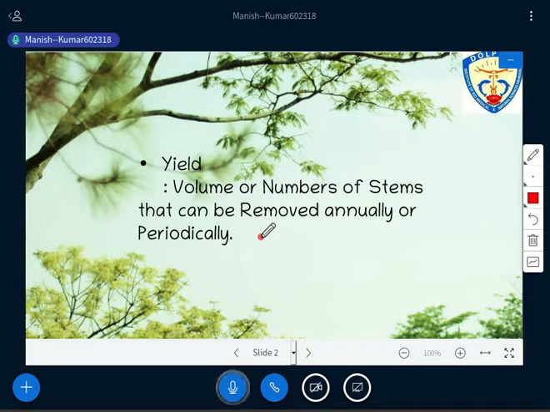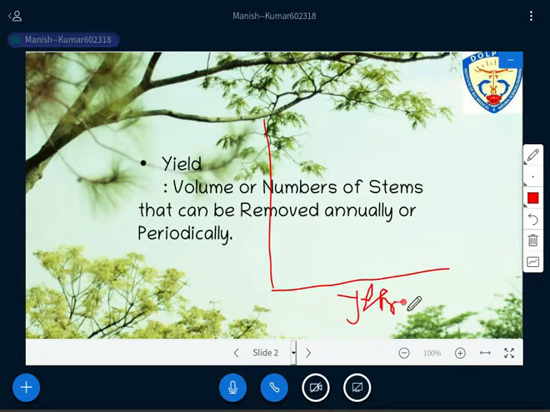So if we plot all this concept that we have discussed on a graph, how can the things be done related to sustained yield? For example, we have this x and y axis. Here we are representing the year or time, and here we are representing the volume that needs to be extracted. So how can sustained yield be represented? The graph will be like this.